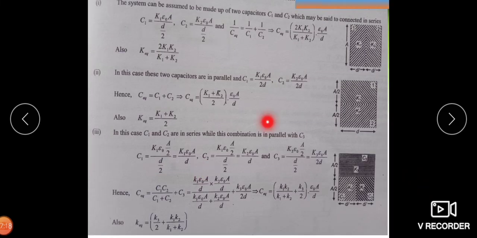So in any such type of question, the short trick is that you must look at the slabs as being in series combination or parallel combination, and use the rule of equivalent capacitance for the series part and the parallel part, and you will find formulae similar to those of the series and parallel combinations of capacitance. Use that formula for the equivalent capacity of the series and parallel parts, and you will get the answer in a very short interval of time.